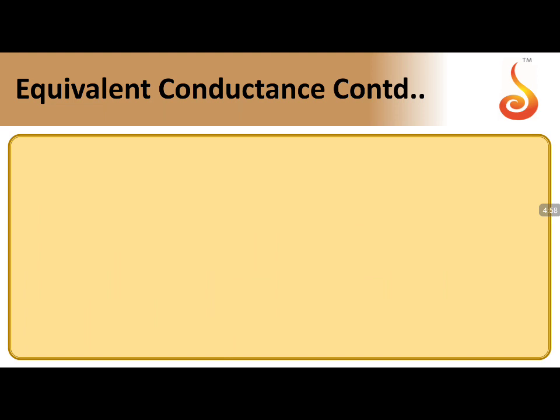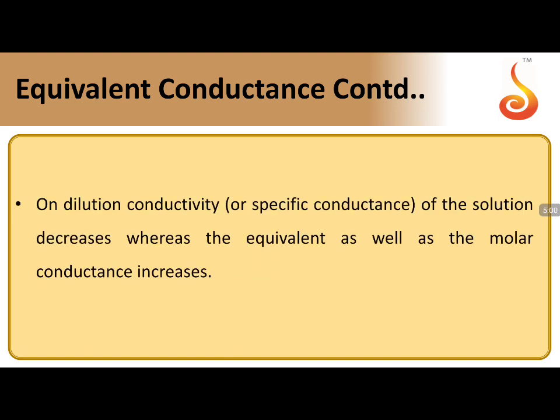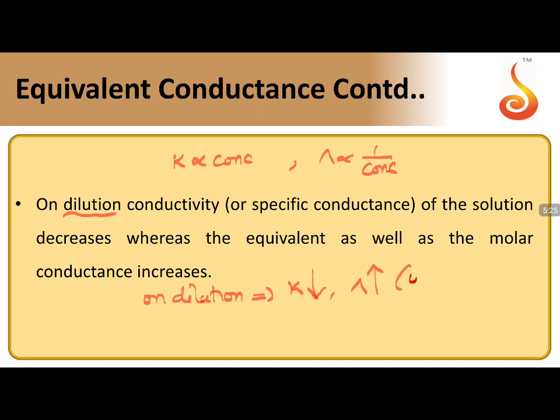Moving to the effect of dilution on equivalent conductance. On dilution, K is directly proportional to concentration, and lambda is inversely proportional to concentration. This is our basic point. On dilution, the K value decreases and the lambda value increases, whether it is a weak electrolyte or a strong electrolyte. This does not matter. So this is about the effect of dilution on conductances.